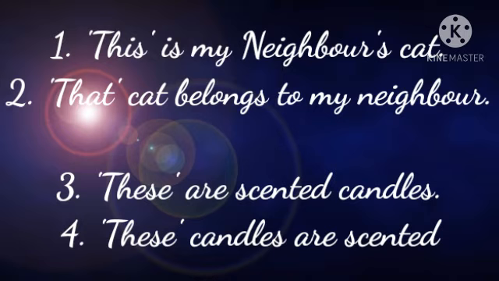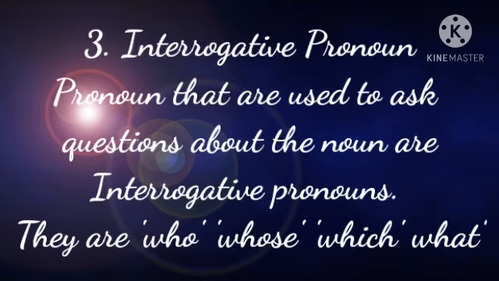So in the first sentence in each pair, this and these refer to the nouns cat and candles respectively. They are demonstrative pronouns. And in the second sentence in each pair, this and these qualify or give more information about the nouns cat and candles. They are demonstrative adjectives. Now let's see the third form of our pronoun, that is interrogative pronoun.